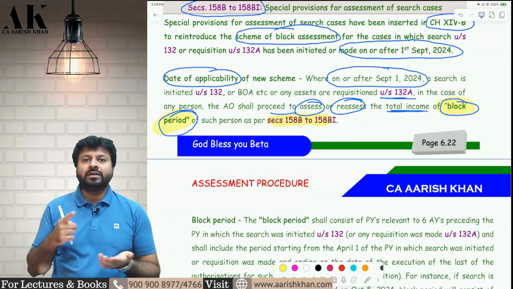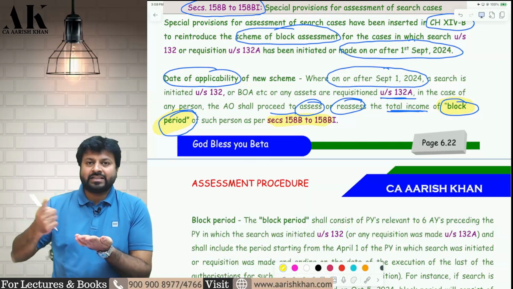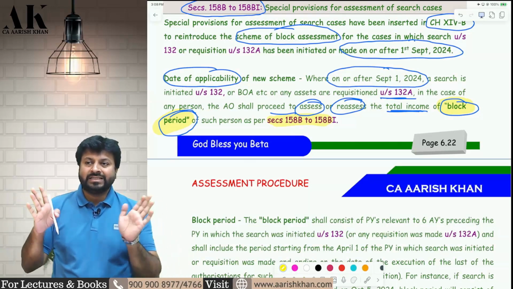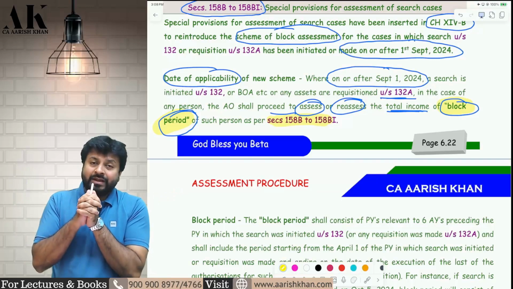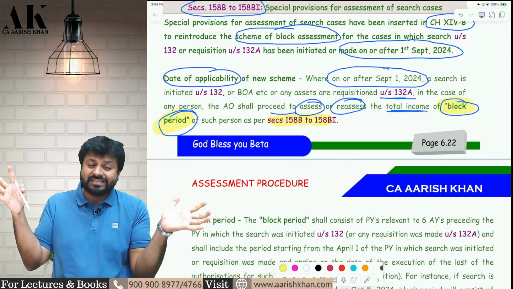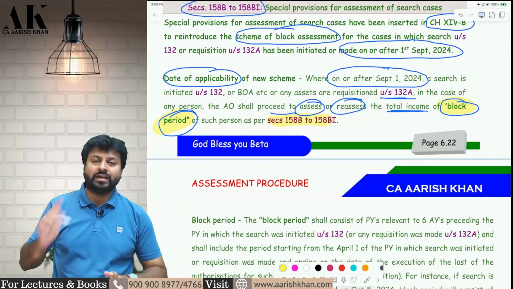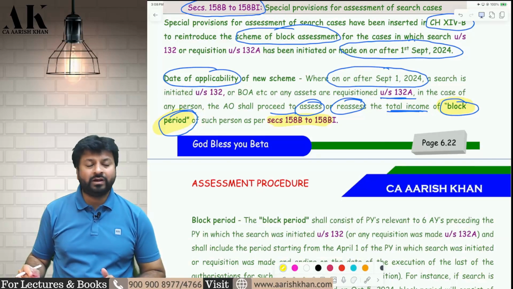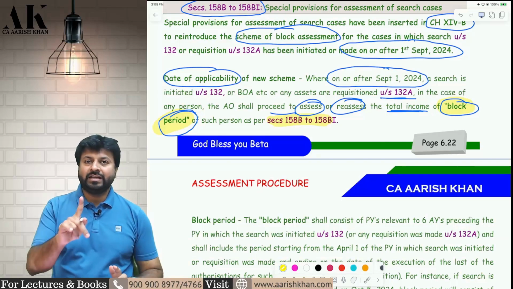Earlier, what used to happen in case of search and seizure, separate assessments were done for separate years. Now separate assessment will not be done. A block of 6 years will be assessed under 1 year itself. The block of 6 years means 6 years assessment will be done together in one shot. 6 separate assessments, 6 separate orders will not be passed. Everything will be done in one single shot.